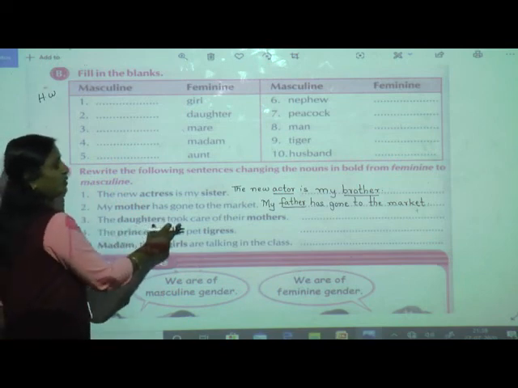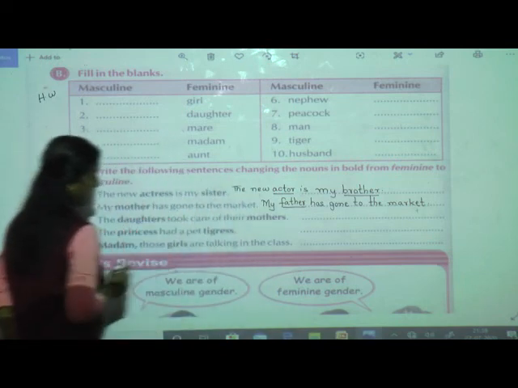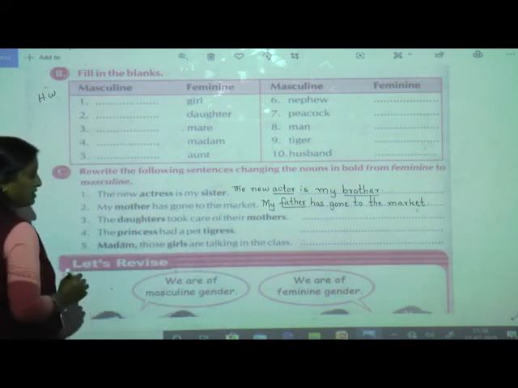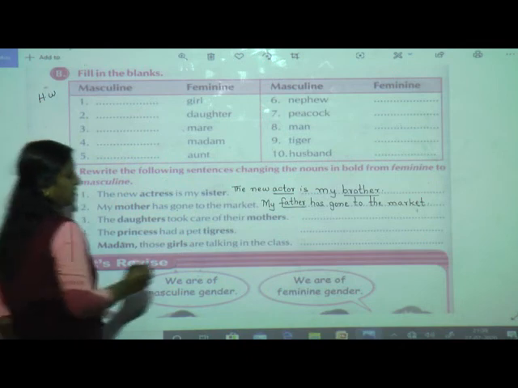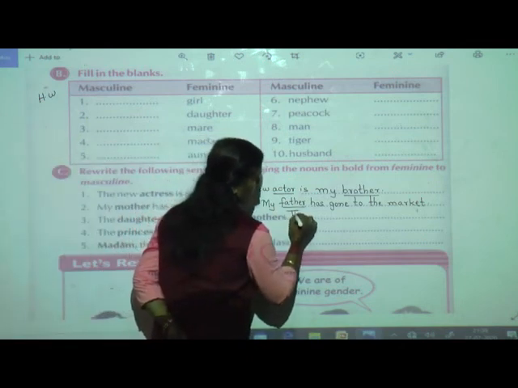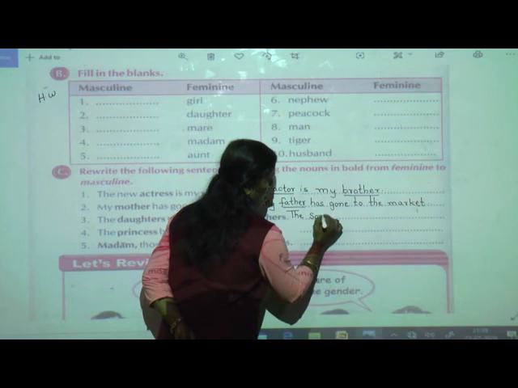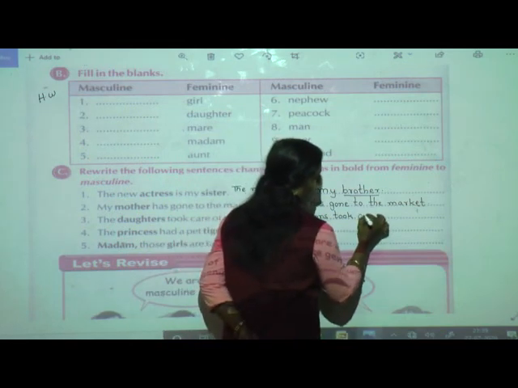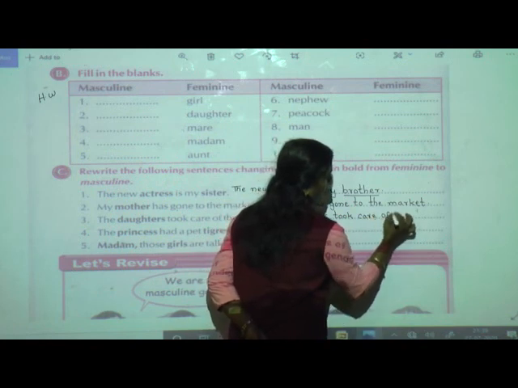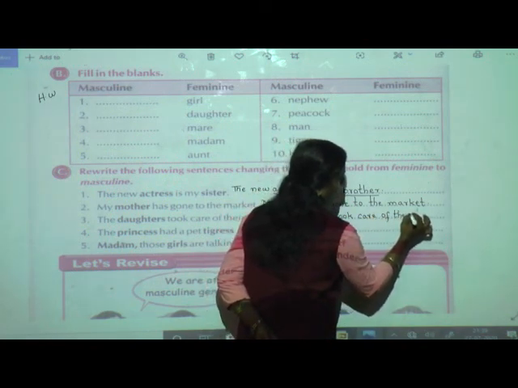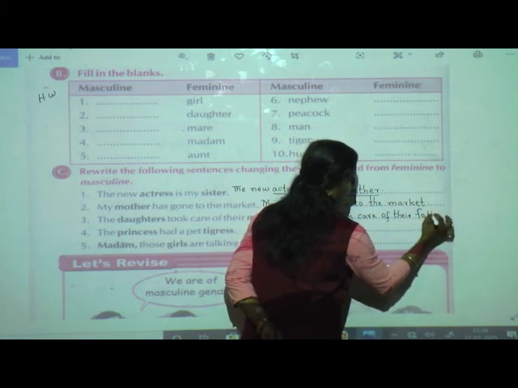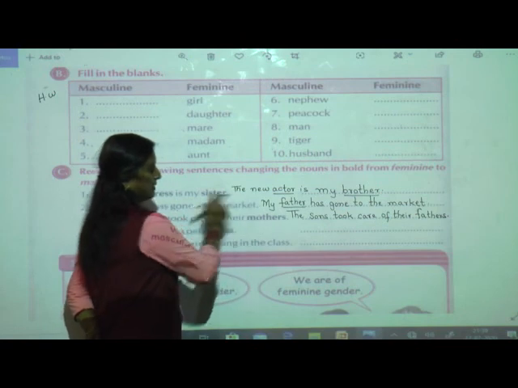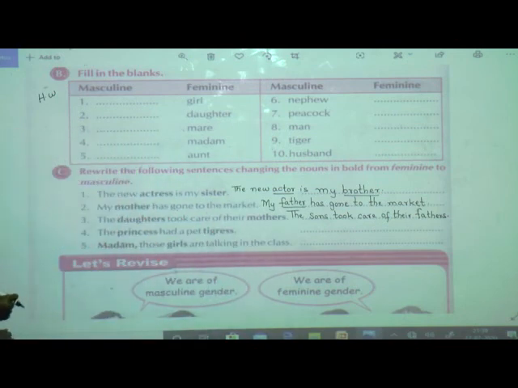Whatever underlined part is there, use a scale. The daughters took care of their mothers. Yes, this daughters and mother we have to change. What is the masculine gender of daughters? Yes, the sons took care of their fathers. Don't forget to put a full stop, and the first letter should be a capital.